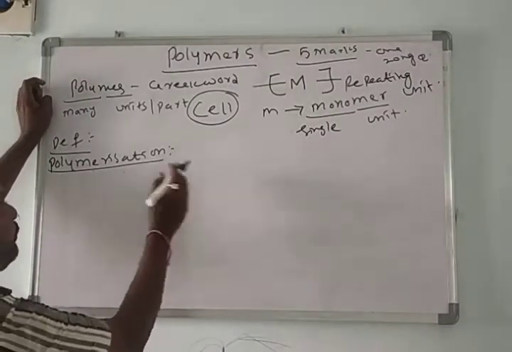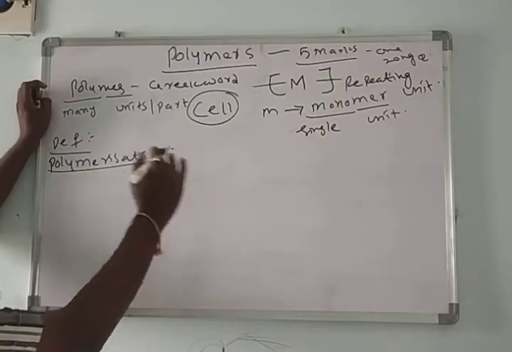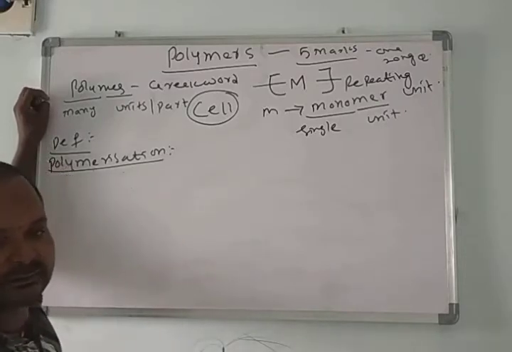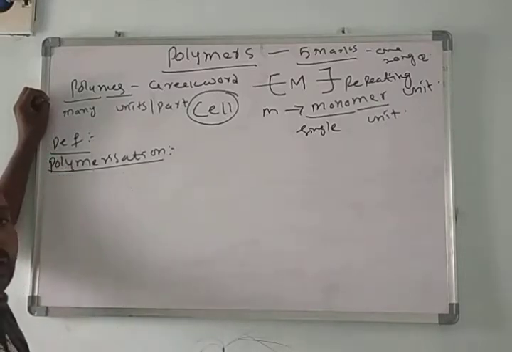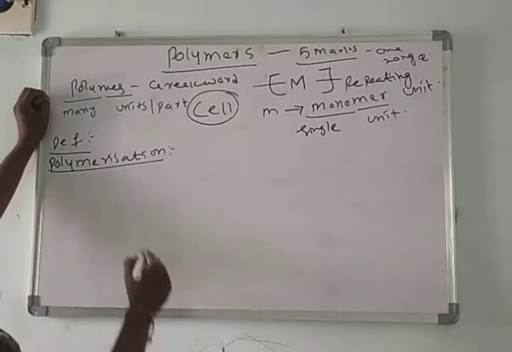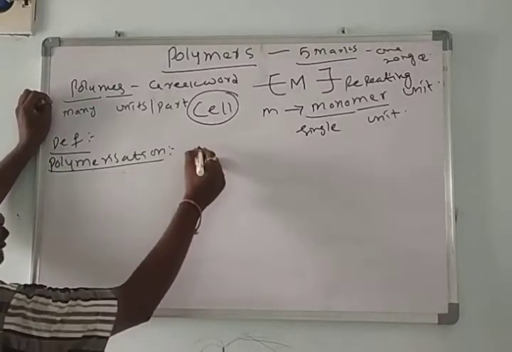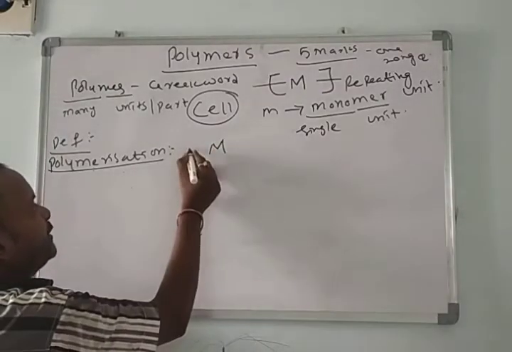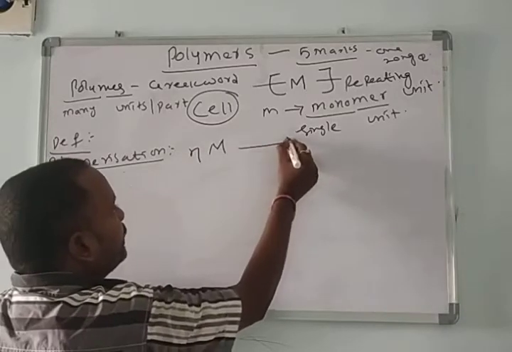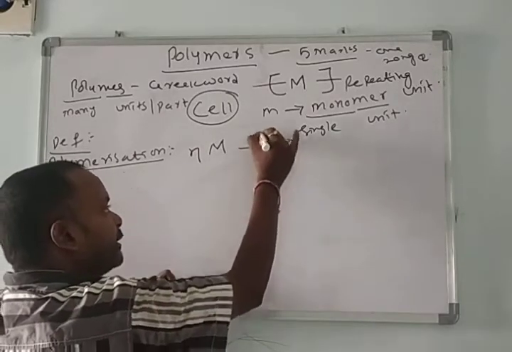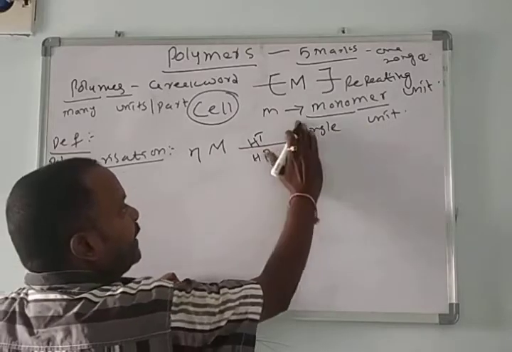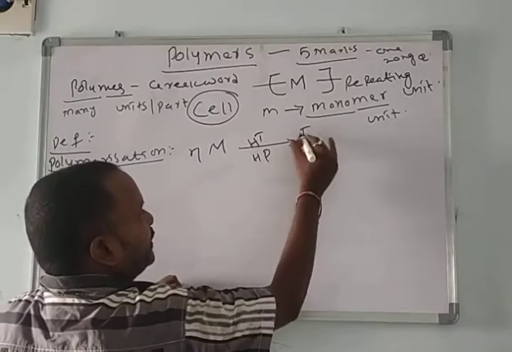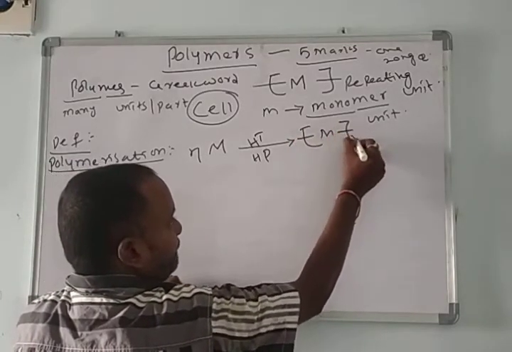Polymerization is the conversion of monomer into polymer under specific conditions. Monomer is indicated with M. Take a number of monomers, which react with each other under different conditions, high temperature and high pressure, and here we get the polymer.